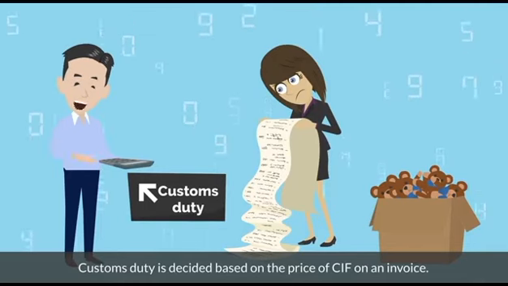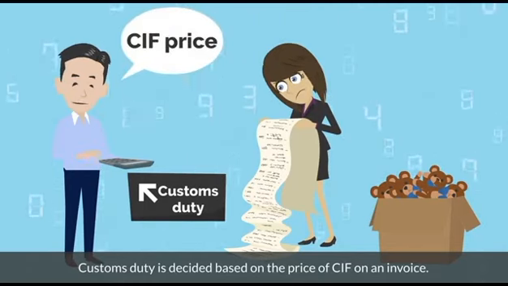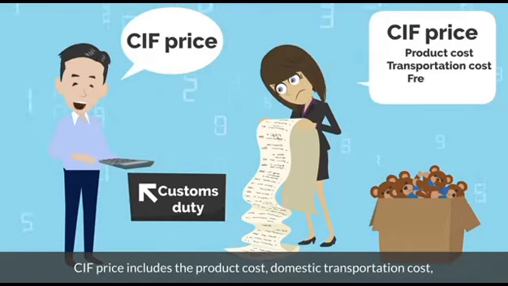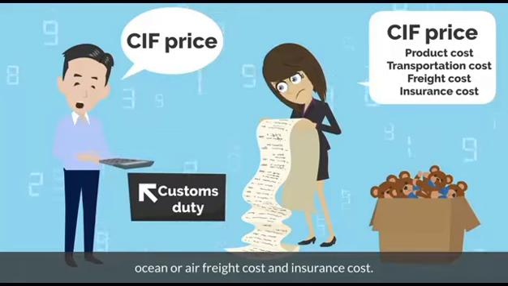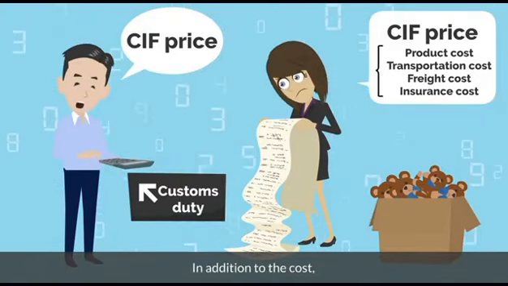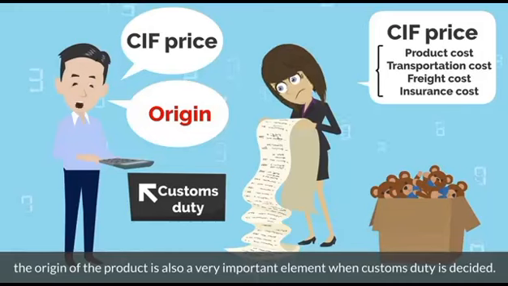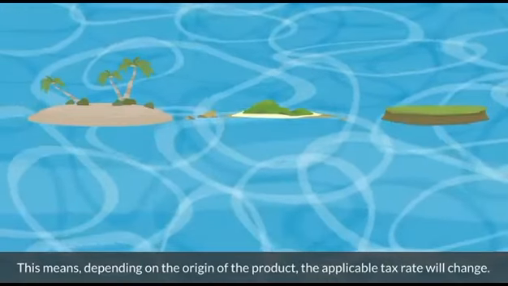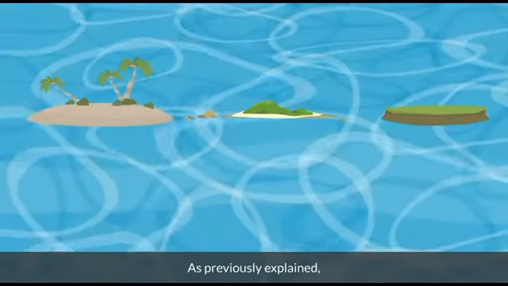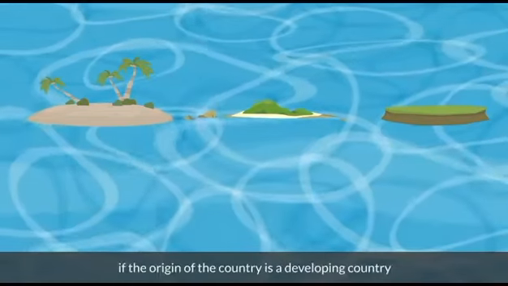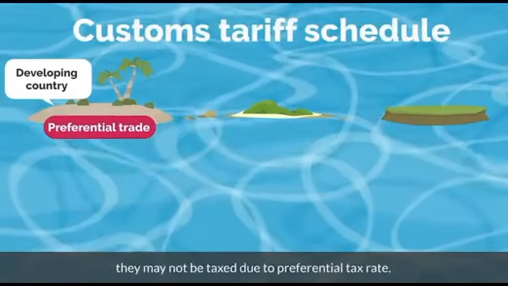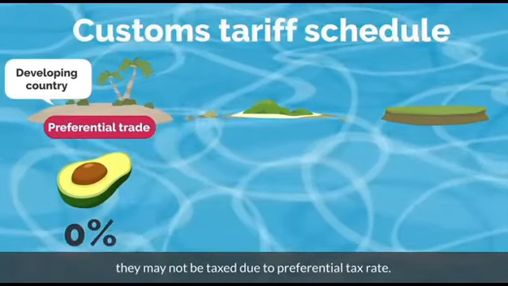Customs duty is decided based on the price of CIF on an invoice. CIF price includes the product cost, domestic transportation cost, ocean or air freight cost, and insurance cost. In addition to the cost, the origin of the product is also a very important element when customs duty is decided. This means, depending on the origin of the product, the applicable tax rate will change. As previously explained, if the origin of the country is a developing country with preferential trade arrangement on customs tariff schedule, they may not be taxed, due to preferential tax rate.